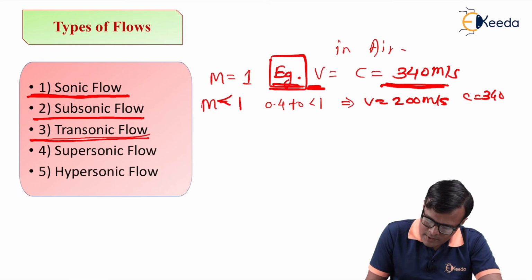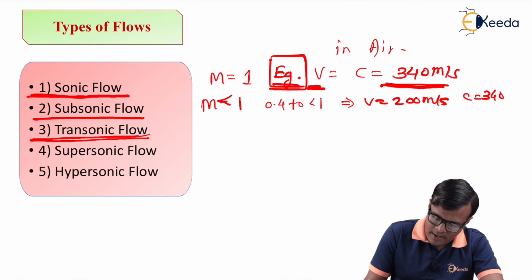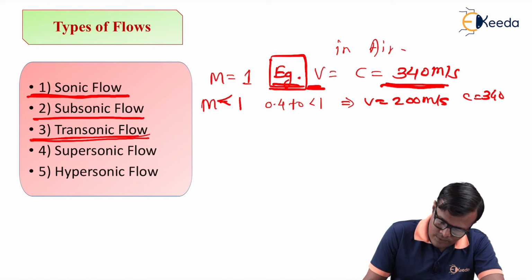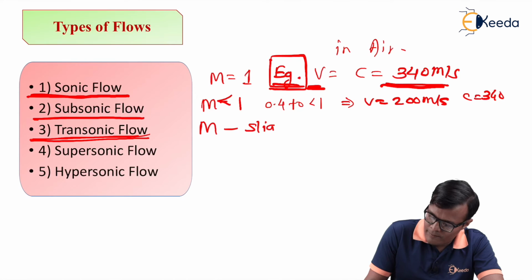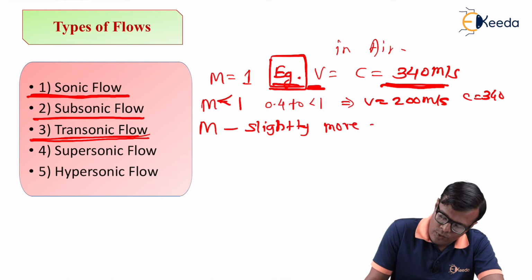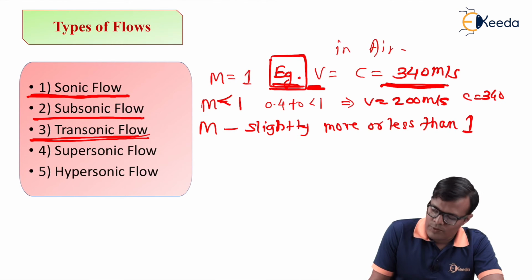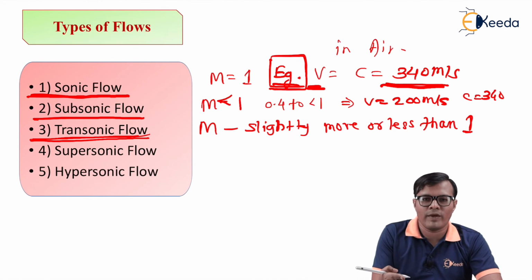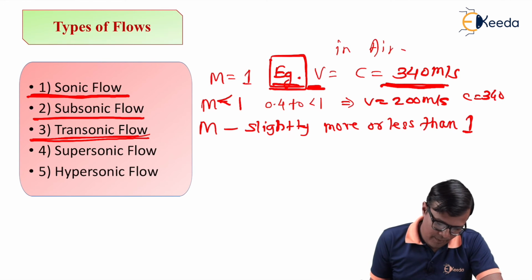So we have classified another type, that is the transonic flow. So M is slightly more or less than 1. So the plane may be moving with 330 meter per second or 350 meter per second.